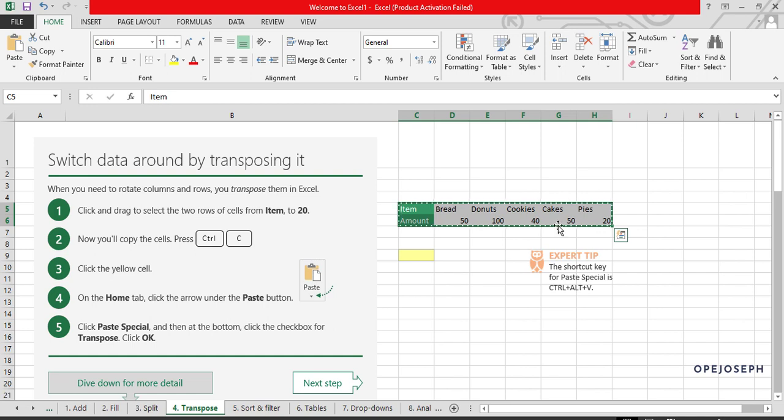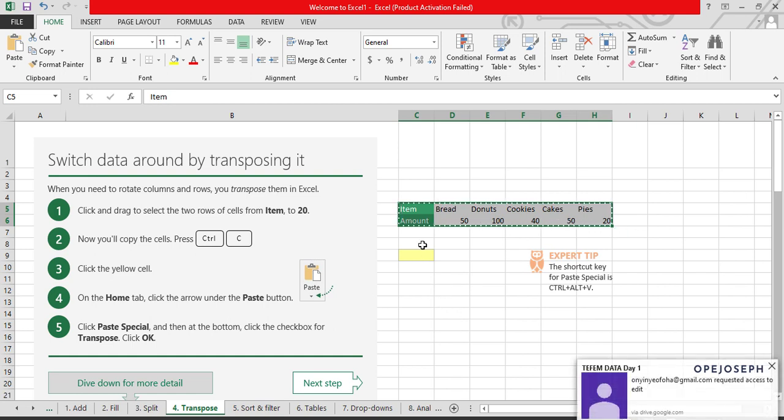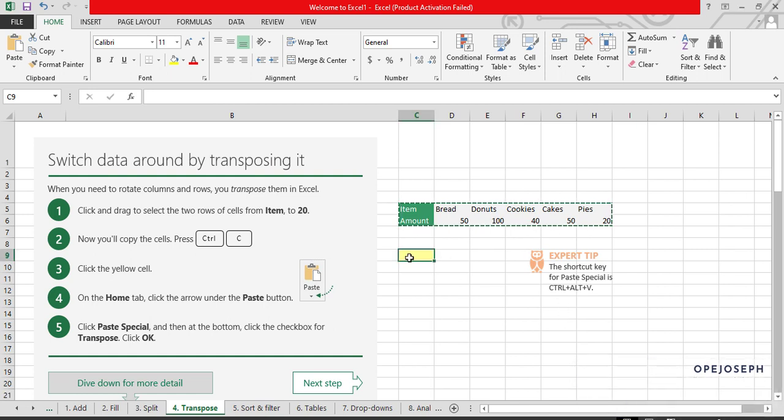So once you copy, you will select any tab you are comfortable with. It's not a must you select this one that is in yellow. You select any tab you want. So remember, I already hit Control C. So I'm going to select this tab and I'm going to click on paste. I'm not going to just paste anyhow. I'm going to come here for paste special.